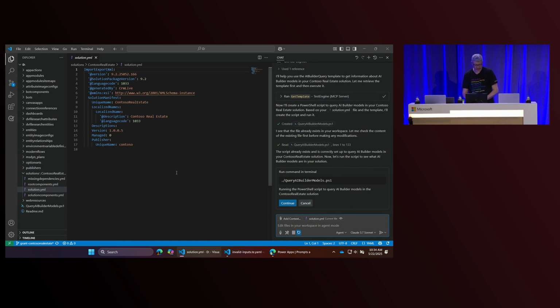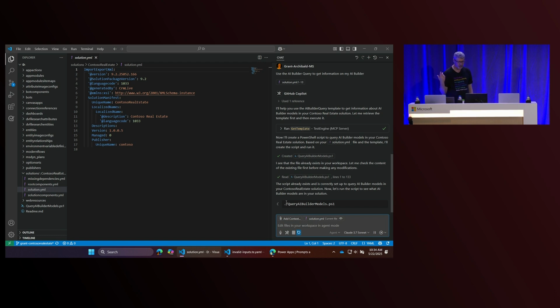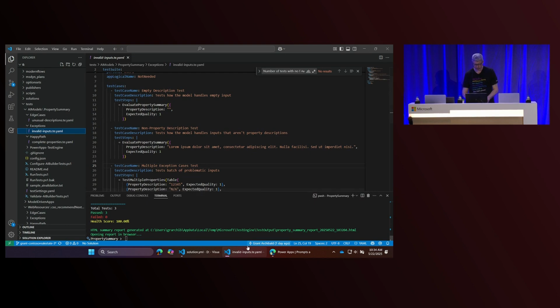So those are the key things that we've gone through. If we go back to that first one, it would have gone through the process of doing those steps. Hopefully that's given you an idea of what you can do: take something that's complicated and non-deterministic, run it through a simple process that uses another model to evaluate the results, get some deterministic results, and set up a series of tests around happy paths, exceptions, and edge cases. And you can apply that same process across JavaScript or your model-driven applications.